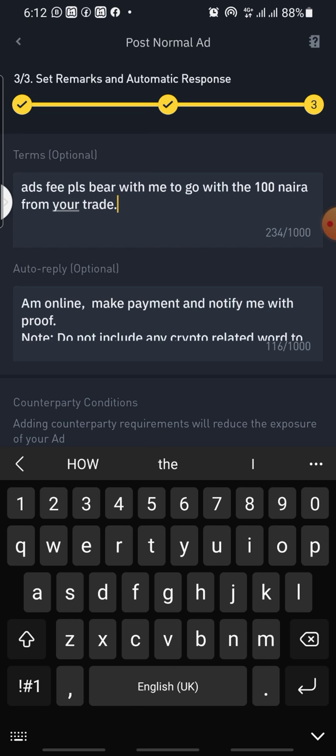You write it like this so that the person will know that you are taking 100 naira from that particular trade. That 100 naira will recover the little fee Binance will take, below $1, 0.6 or 0.7. Don't forget it is going to be in 5 transactions, which is 100 naira times 5, giving you 500 naira. That will cover all the Binance fee.